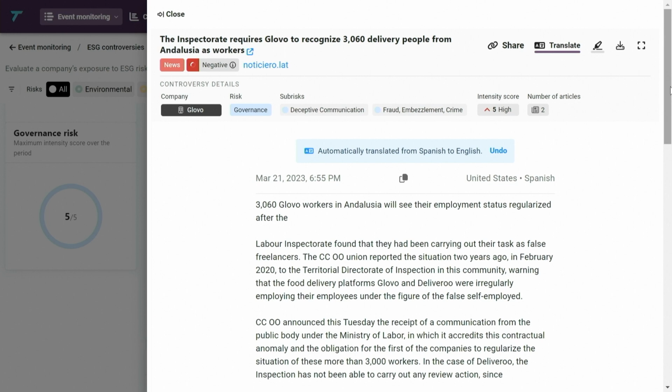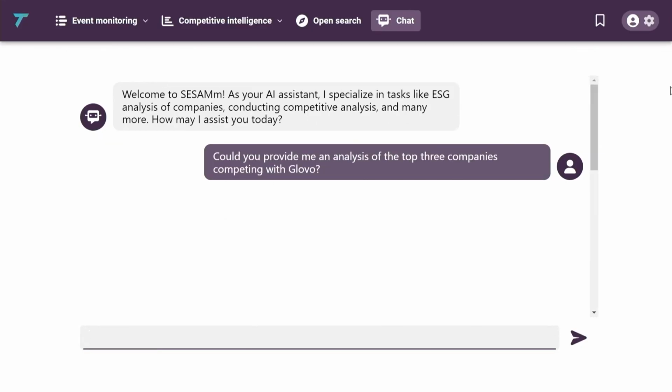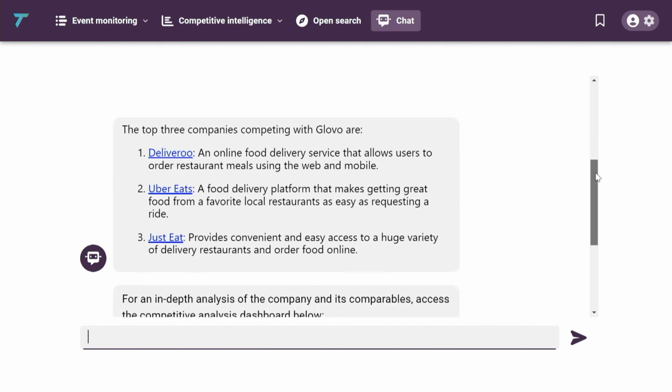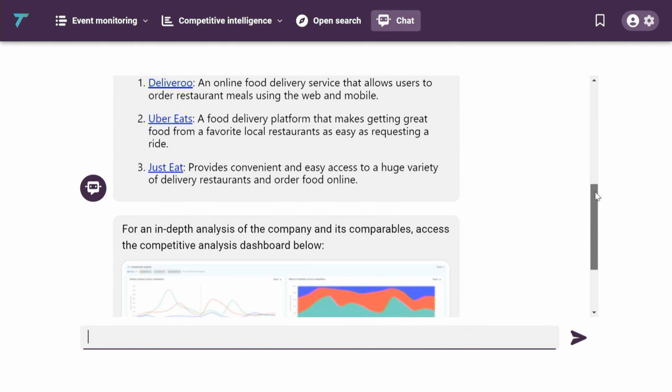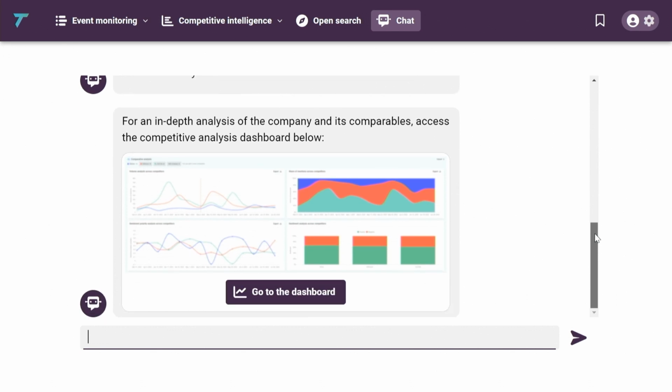So going back to our chatbot ChatReveal, another thing that we can do is automatically identify a peer set and competitors of a specific company. So we go back to Glovo, and we see that Deliveroo, Uber Eats, Just Eat are identified as competitors. And the system is actually very good at identifying competitors, even of very small firms, because we have a huge knowledge graph in the background. So even if it's a private company, we can source a peer set, identify the different competitors, and automatically benchmark the